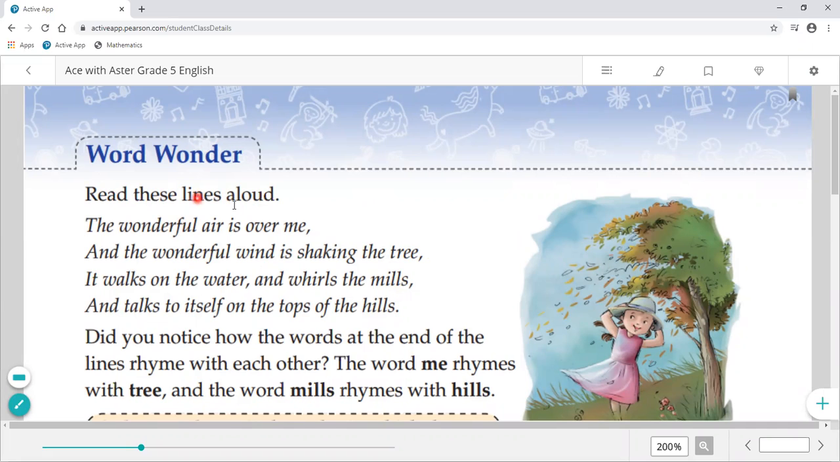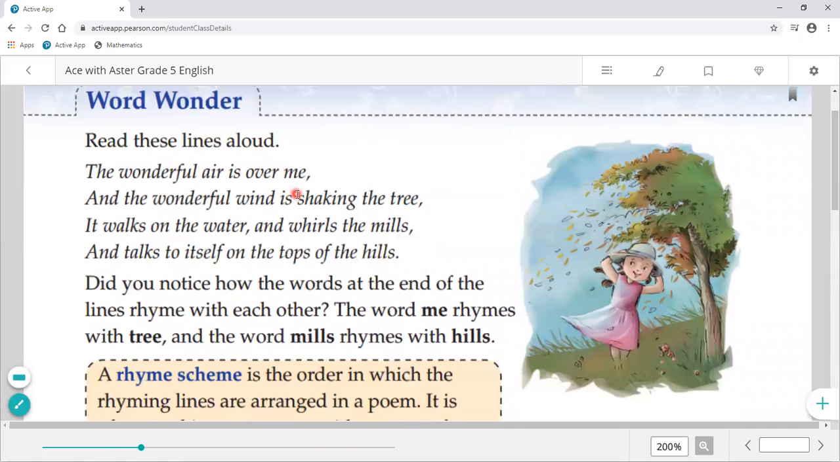Read these lines aloud. The wonderful air is over me, and the wonderful wind is shaking the tree. It walks on the water and wills the miles and talks to itself on the tops of the hill. Now, did you notice how the words at the end of the lines rhyme with each other?